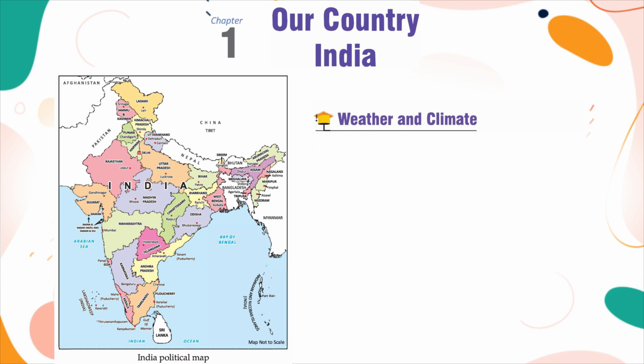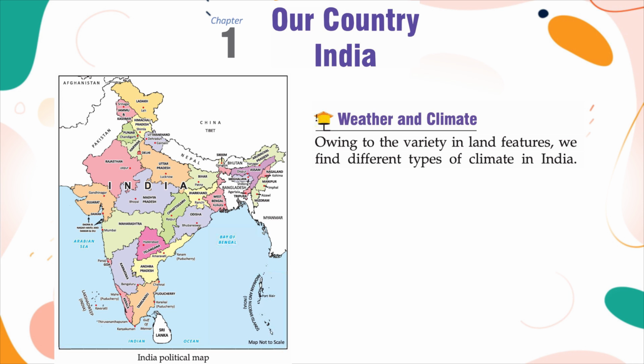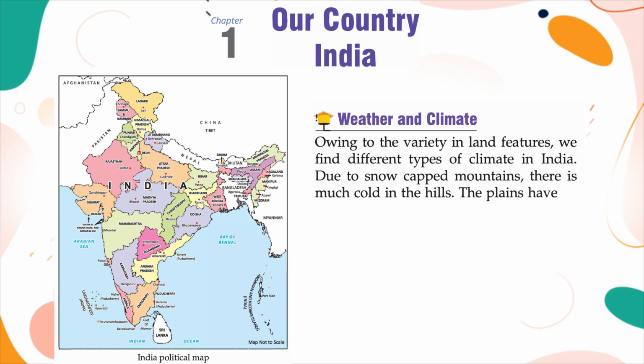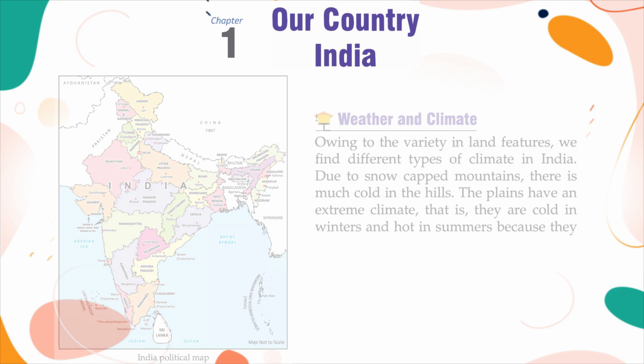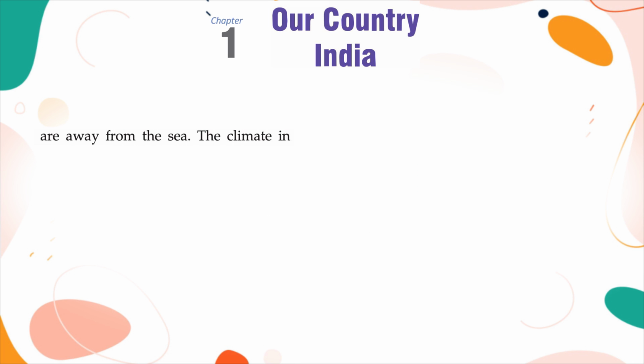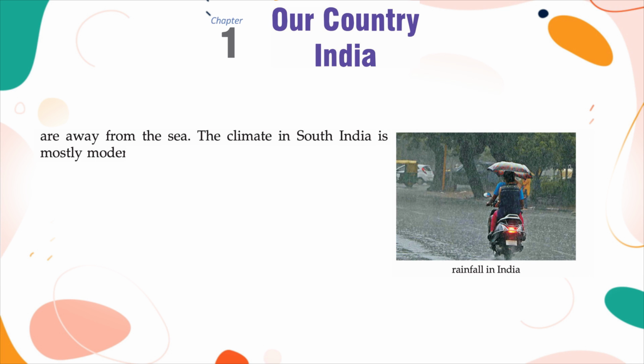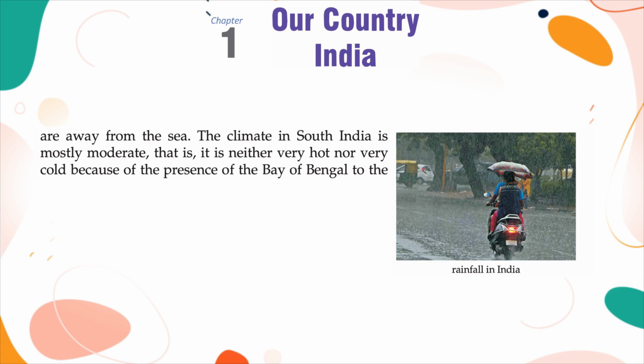Weather and climate. Owing to the variety in land features, we find different types of climate in India. Due to snow-capped mountains, there is much cold in the hills. The plains have an extreme climate, that is, they are cold in winters and hot in summers because they are away from the sea. The climate in South India is mostly moderate, that is, it is neither very hot nor very cold because of the presence of the Bay of Bengal to the east and the Indian Ocean to the south.